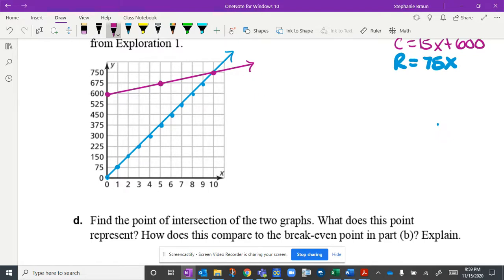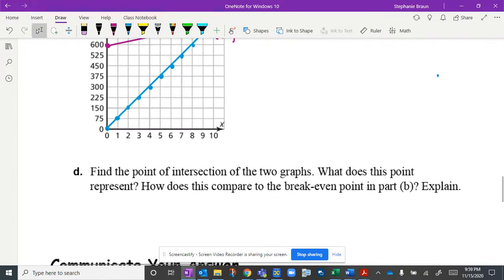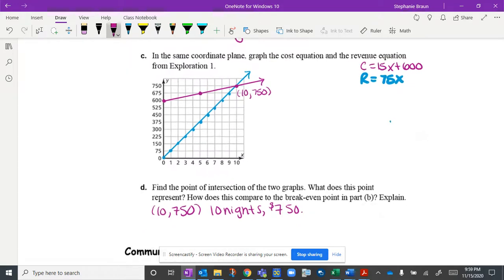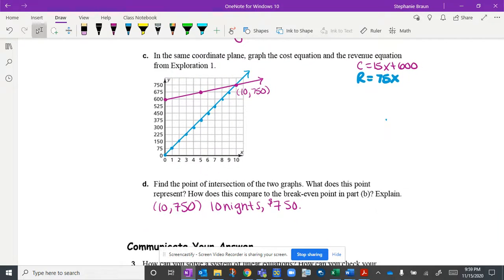So you'll notice the point where they broke even is where those two lines cross. So that ordered pair on the graph would be 10 nights, and that was $750. So that's the ordered pair where they cross. Find the point of intersection of the two graphs. What does this point represent? Okay, so I just said that. I was jumping the gun a little there. That's 10 nights and $750. And they're all interconnected. The table and the graph and the rules, they all represent the same thing.